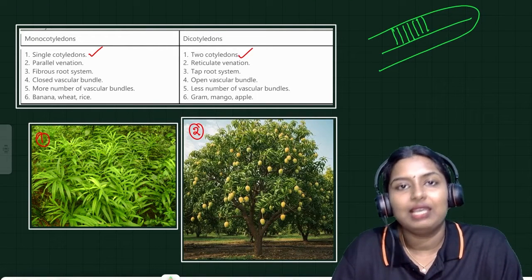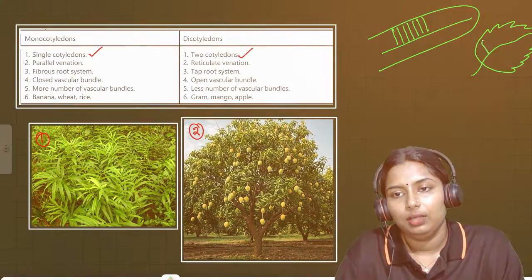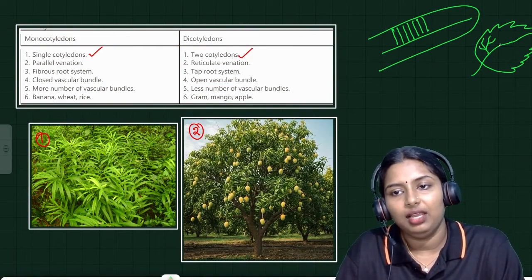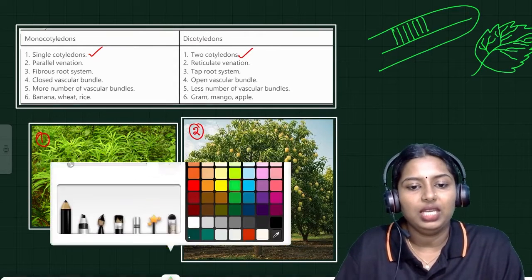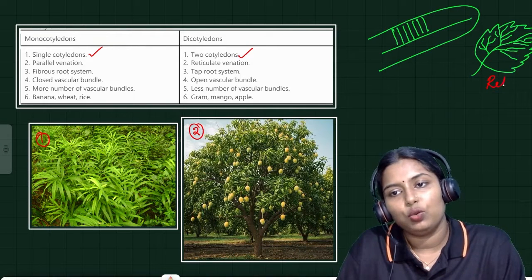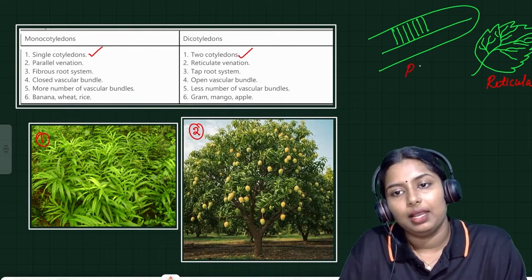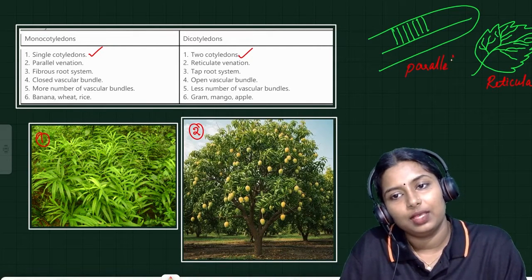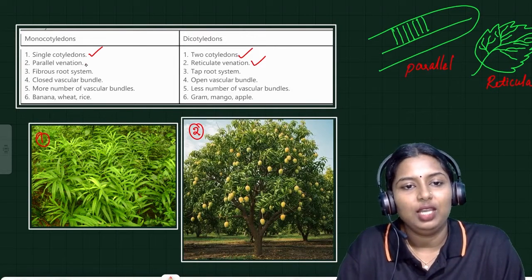When we consider a hibiscus plant, the leaf of the hibiscus plant will be like this. The veins and veinlets are arranged like this. So this is called reticulate venation. This type of venation is present in dicot plants. So reticulate venation is present in dicot plants, and parallel venation is present in monocot plants.